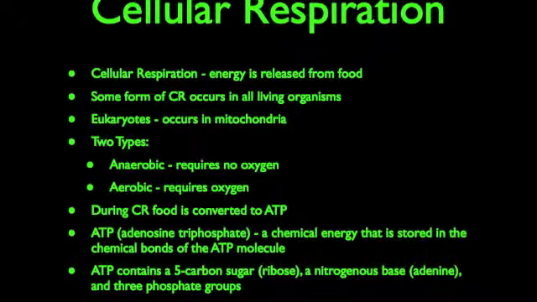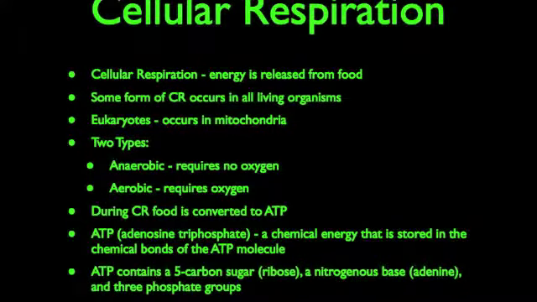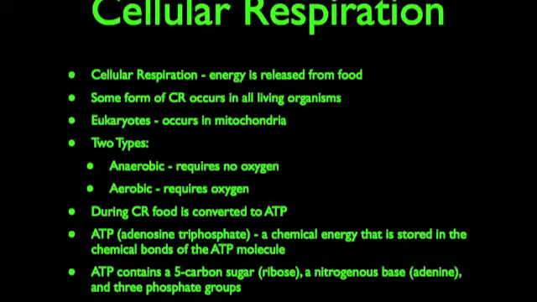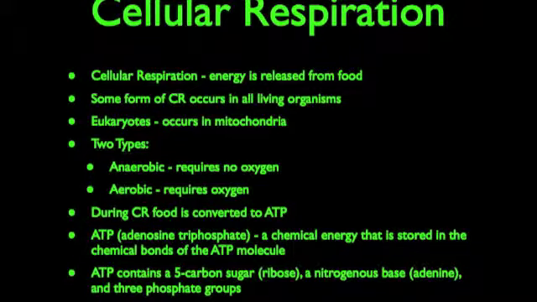ATP contains a 5-carbon sugar, ribose, a nitrogenous base, adenine, and 3 phosphate groups. When a phosphate is removed, the bond is broken and its energy is released. It's now called ADP.